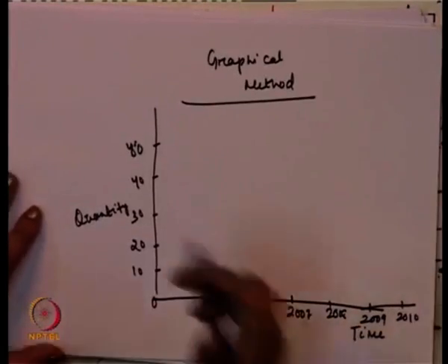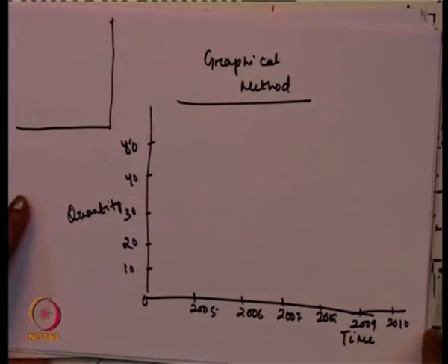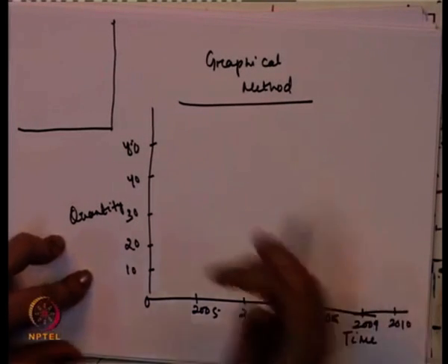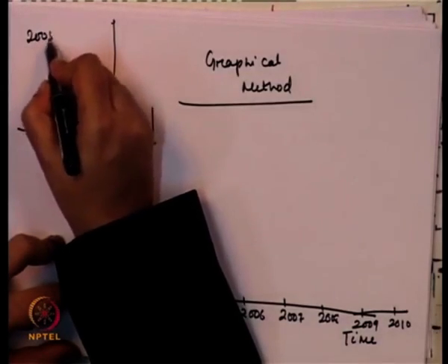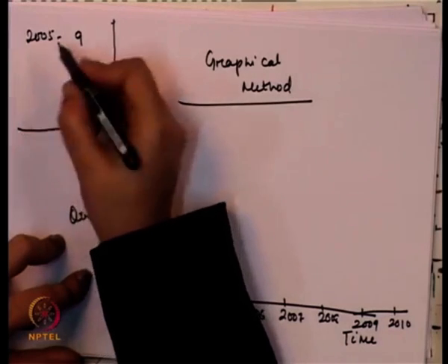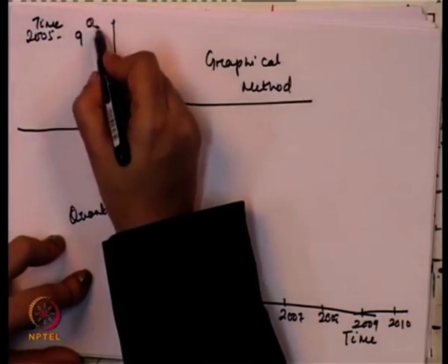Suppose we have the data for the last 6 years, from 2005 to 2010. This is the time and this is the quantity.